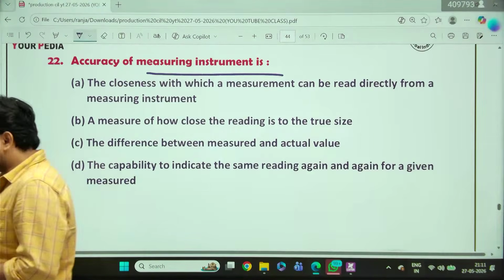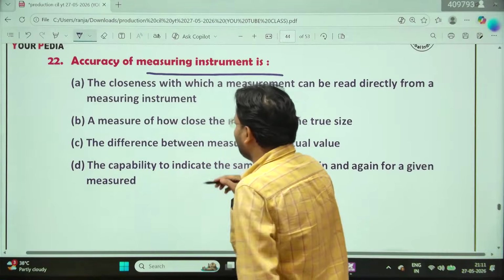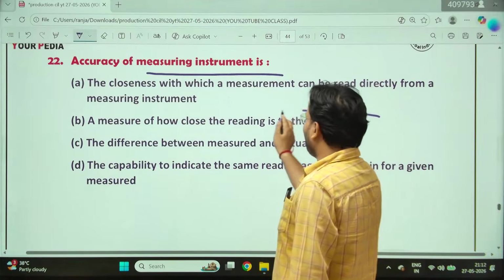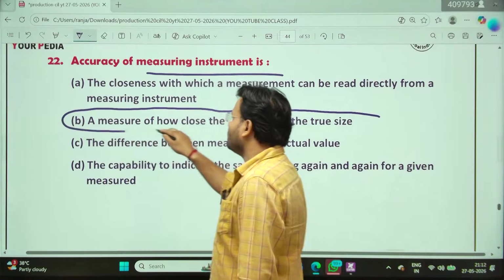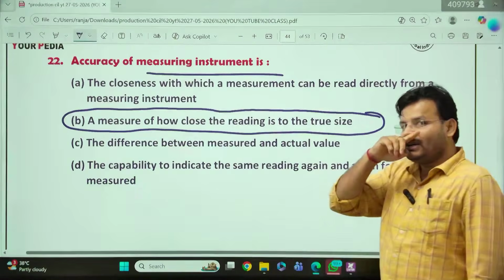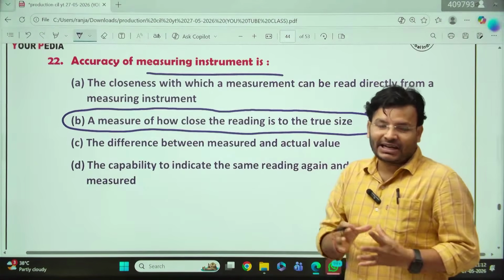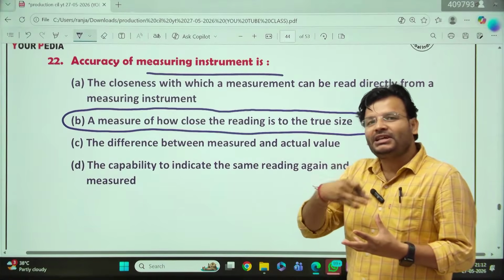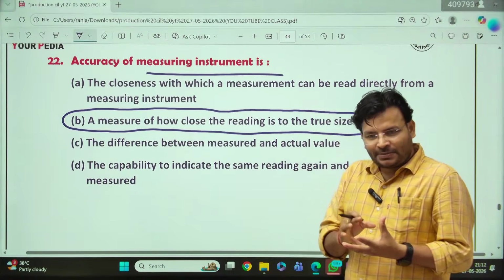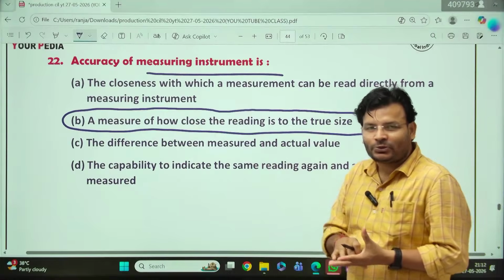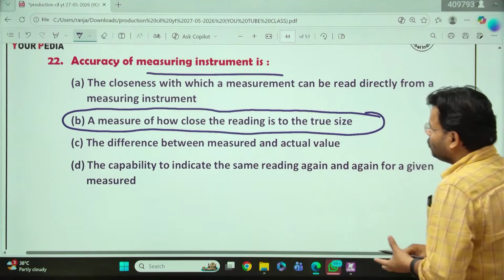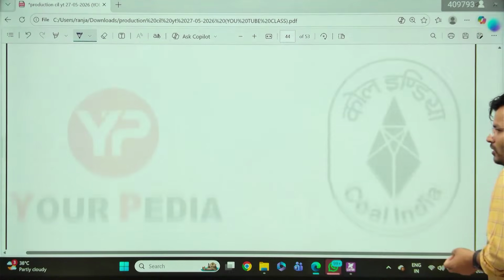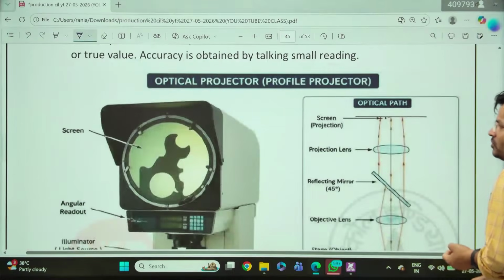Yes, Subham, you are right. B for Bombay. A measures how close the reading is to the true value. That is called accuracy, right? Close to the true value is called accurate. Precision is repeating the same result again and again. Precision could be accurate, could also not be accurate. So B for Bombay is the right answer. All of you have given the correct answer. It means you are getting the things.